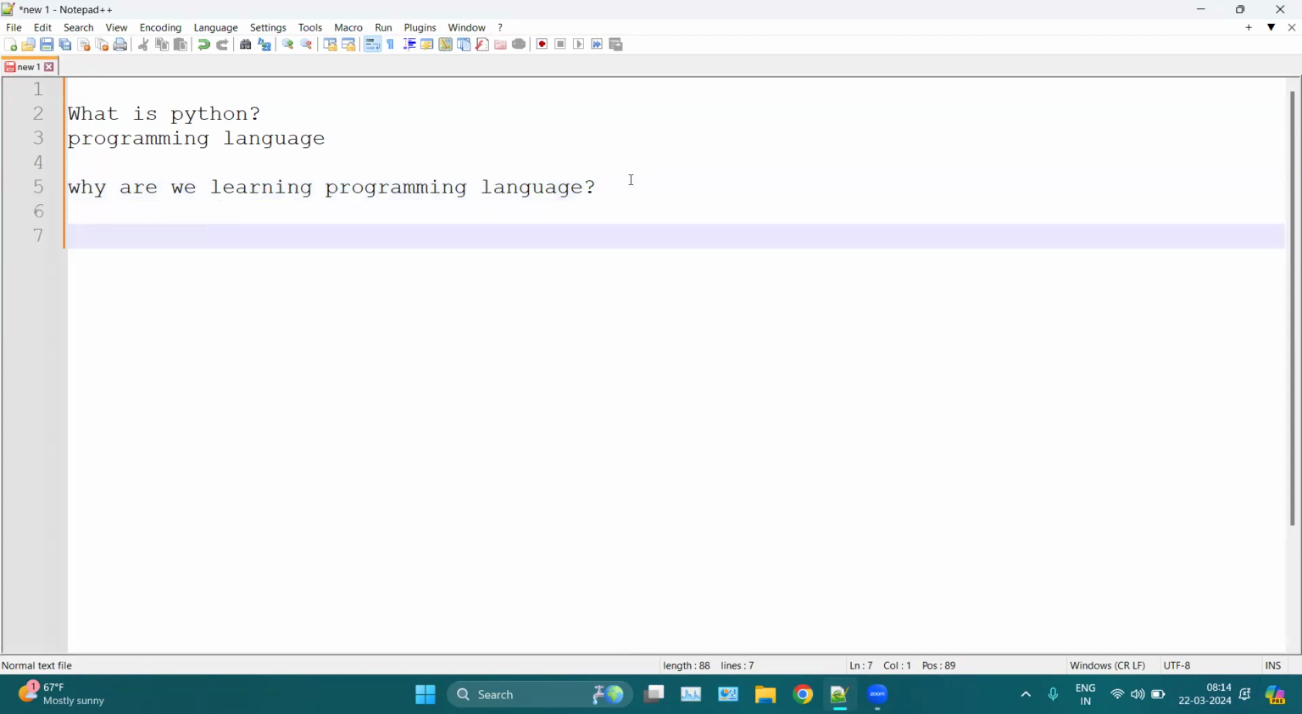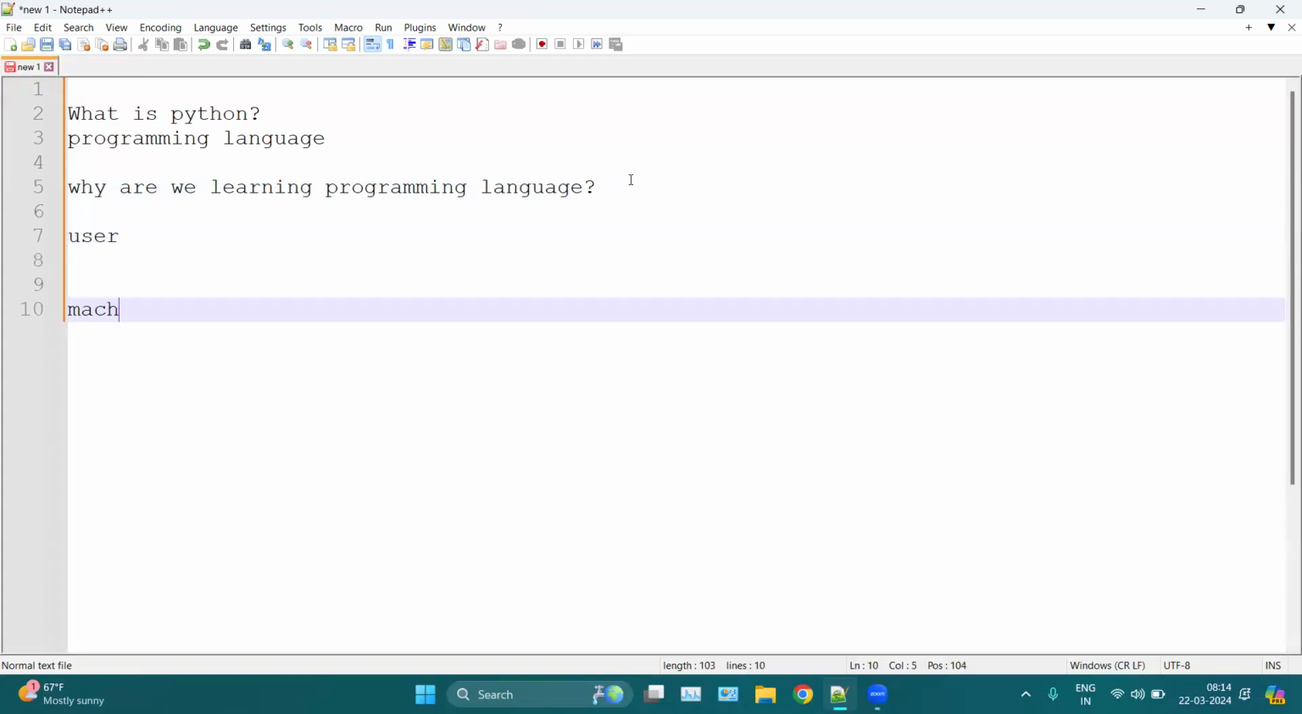Because let's say we have a user and the user has various requirements. And then here we have machines. So how can we interact with the machine, how can we talk to the machine? That is why we have programming languages, because machines can only understand binary, which is zeros and ones. And we cannot talk in zeros and ones, right? We cannot talk in numbers.